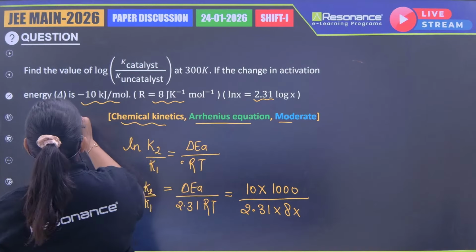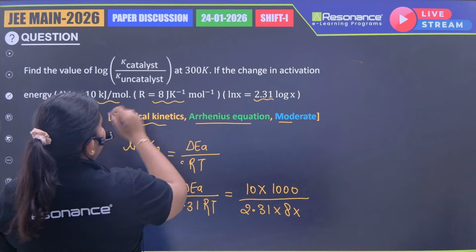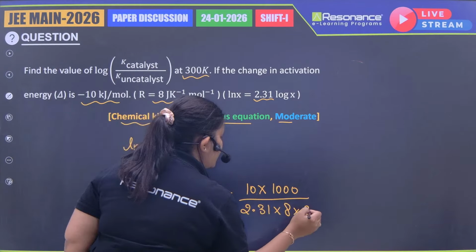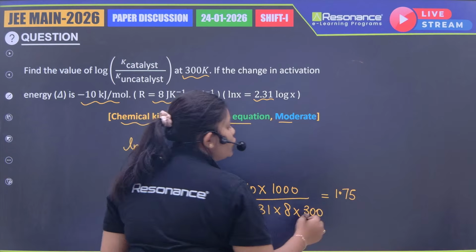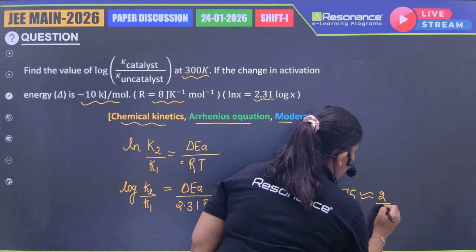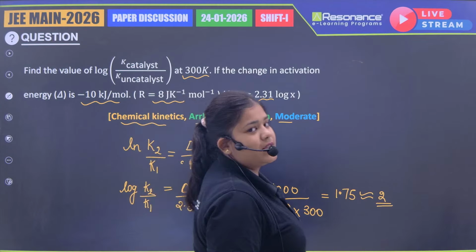What is the temperature given to us? 300 Kelvin. The value approximately comes out to be 1.75, which is approximately 2. So the nearest integer answer will be 2.